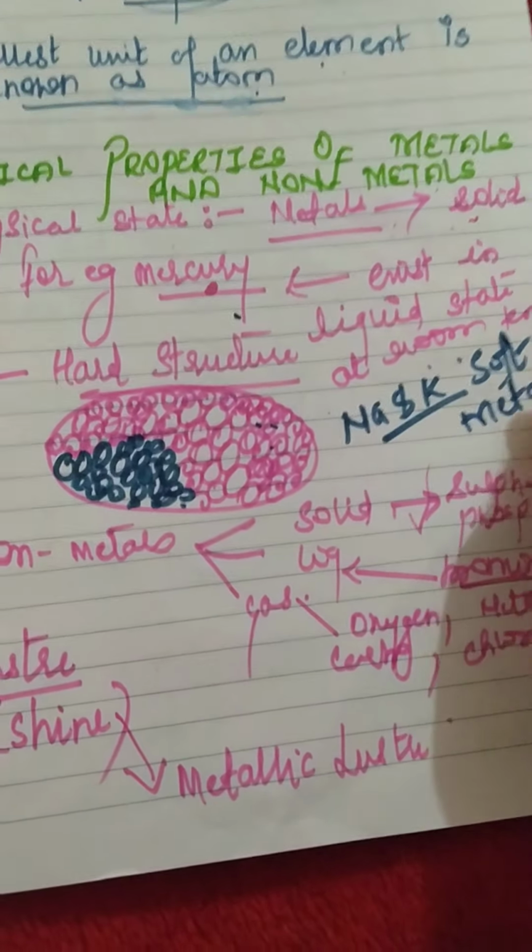Now, some of the metals, when they come in contact with oxygen, lose their shine, so we rub them with sandpaper or they are polished again to get back the luster. Here I have written the example of silver. When it comes in contact with oxygen, it forms its oxide on it.